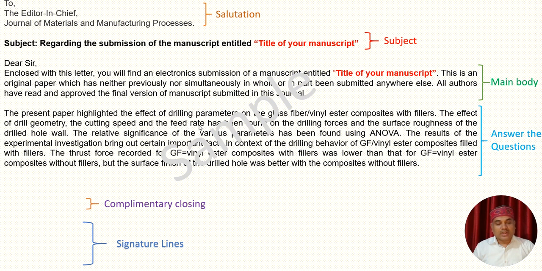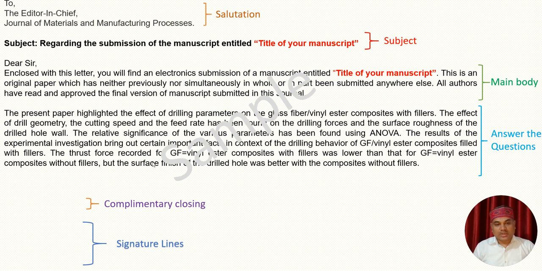The effect of drill geometry, cutting speed and feed rate has been studied on the drilling forces, the thrust force and the surface roughness of the drilled hole walls. The relative significance of the various parameters has been found using ANOVA. The results of this experimental investigation bring out certain important facts in the context of the drilling behavior of glass fiber vinyl ester composites filled with fillers.